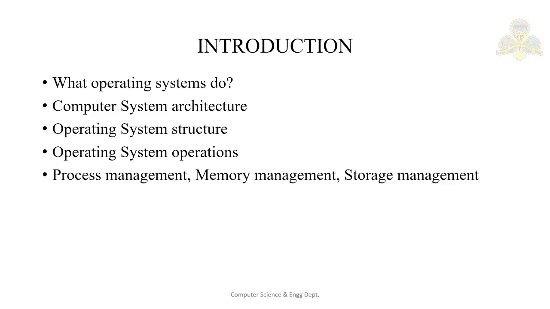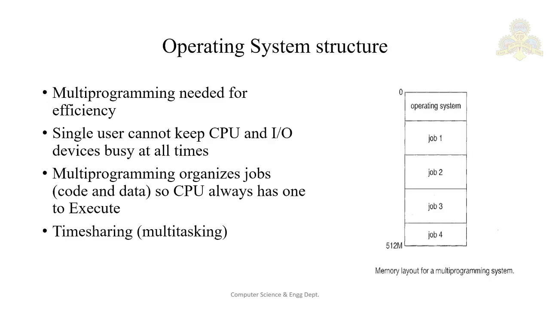So in the last video we had seen the basic introduction, then we had talked about what operating systems do and the computer system architecture. In that we had seen single processing, multiprocessing systems, advantages and types of multiprocessing systems, clustered and dual core systems, right? So we will now talk about operating system structure. Okay, and we'll try to cover as many things as possible in this. So first thing today we will start is operating system structure.